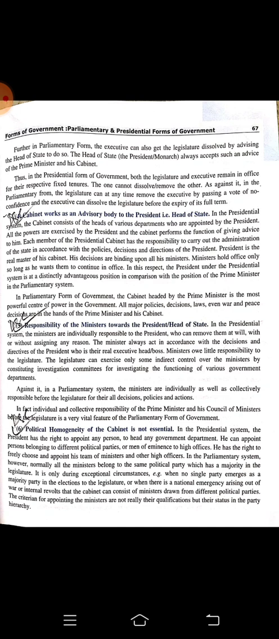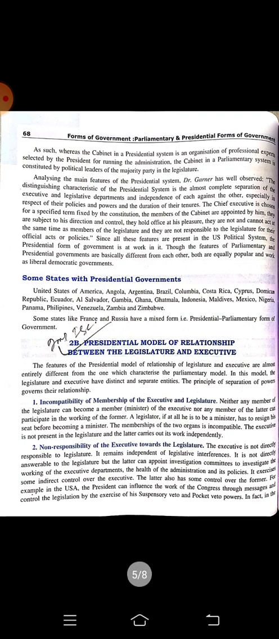In the presidential system, the president has the right to appoint any person as the head of any government department. He can appoint persons belonging to different political parties or men of eminence to high offices. He has the right to freely choose and appoint his team of ministers and the other high rank officers. He can choose anybody who is going to work for him.